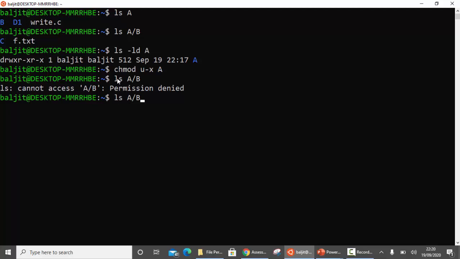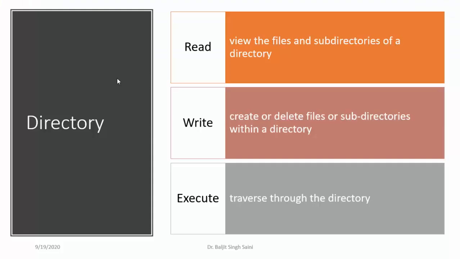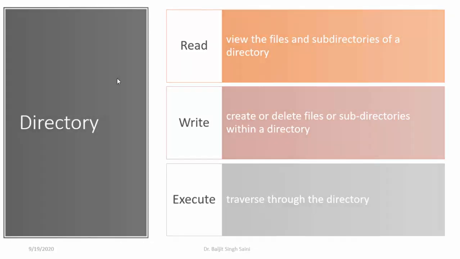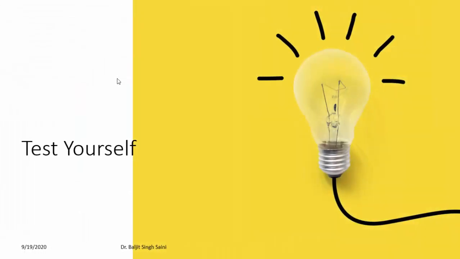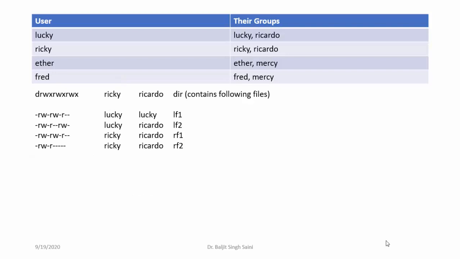Alright, if I give back the execute permission and try to view the contents of B, I am able to do so again. So that was all about the read, write and execute permission for directory. Now coming on to the most important part, let us test whether you have understood this concept or not. Now let us first understand what the scenario is.